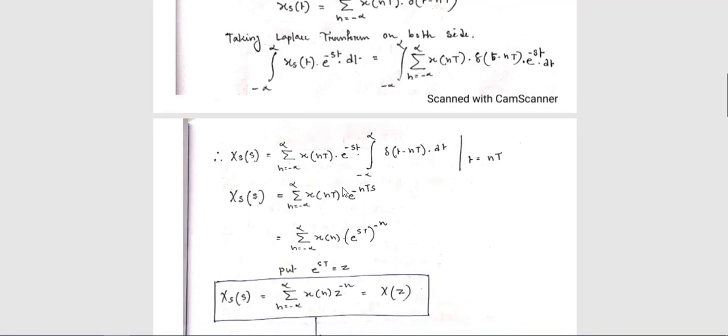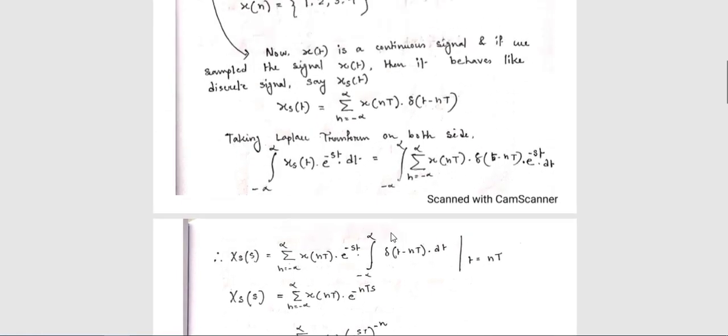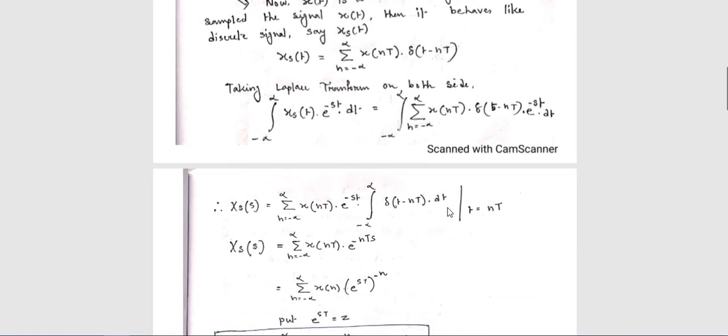Because if you apply the Laplace transform over this function, the definition of the Laplace transform is the integration from minus infinity to plus infinity of your function, this overall function, times e to the power minus st dt. That's why you get this e to the power minus st dt part. So this is the summation part, and this is the integration part.